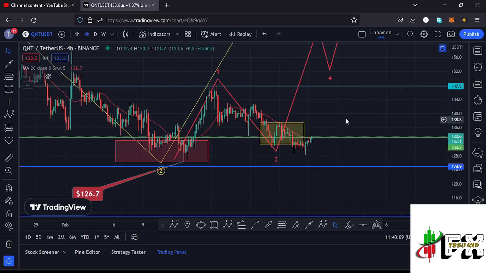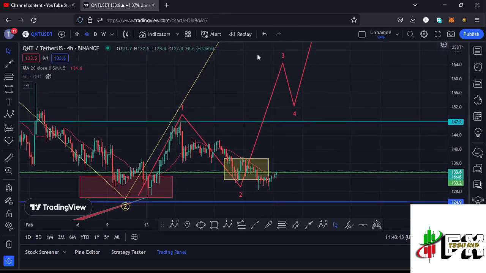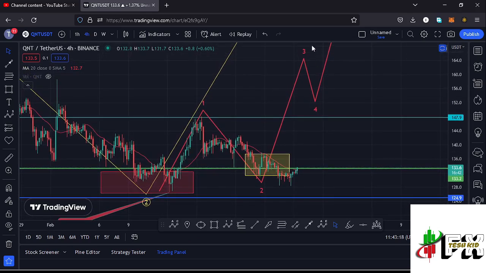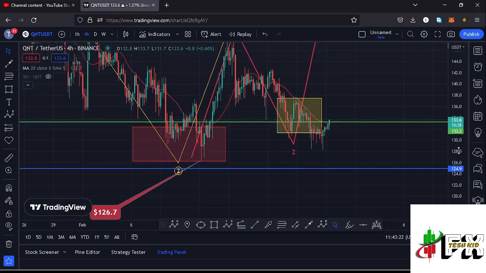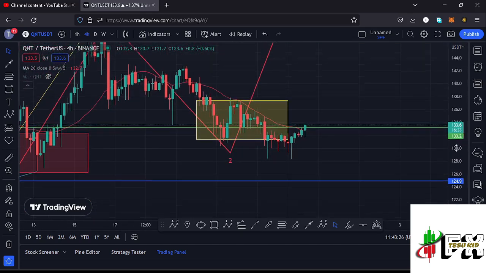And right now there are chances that whatever we are seeing at the moment is the start of the formation of this wave 3. And before I sketch out my minimum target areas to the upside in the formation of this wave 3, I want to give you a candlestick pattern that is in formation over here.